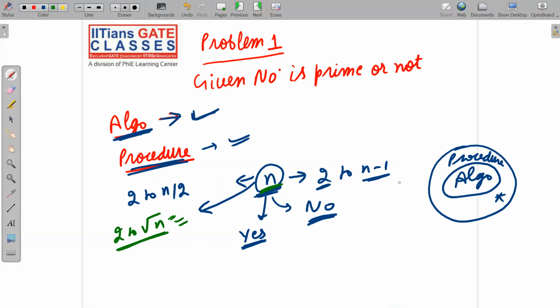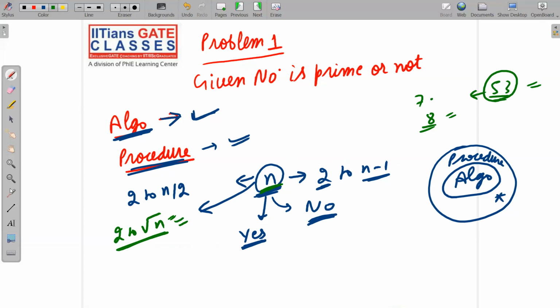For example, if you want to check divisibility of, say, 53, you need not go till 25 or something. You will go till the square root of 53, which will be 7 point something. So you may go till 8. No need to go beyond 8 for checking whether the given number 53 is prime or not. You will go till 8 only. I hope I have made the point clear.